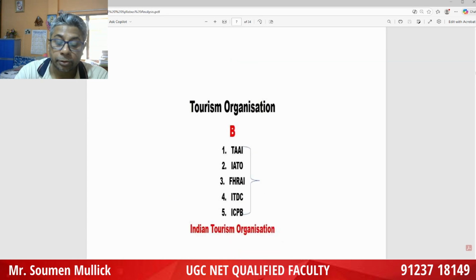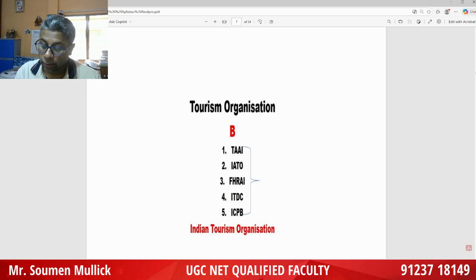Suppose as a researcher and concept and book, the tourist bubble has been given by Judd. Urban entertainment district concept has been given by Hannigan. Tourism, tourist historicity concept given by Ashworth and Tunbridge. Tourist gaze concept has been given by John Urry. So like this topic you have to remember.